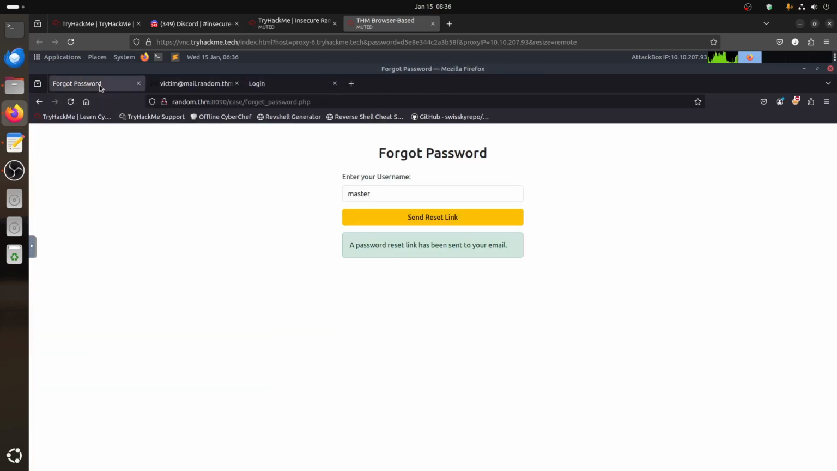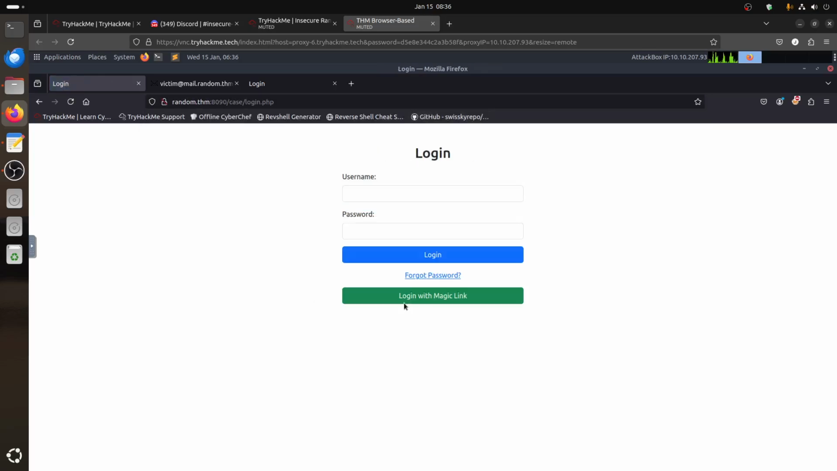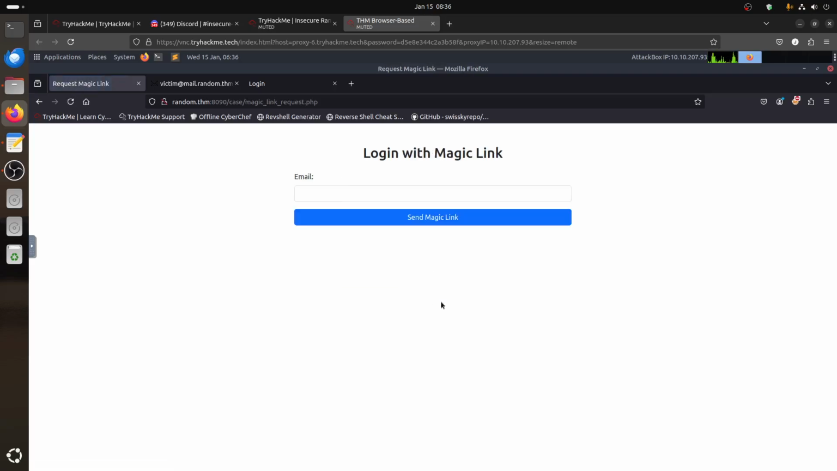I don't think we need that. Look, for example, now if I go forgot password again, no, not forgot password. Let's go back again. We have this login with a magic link. Basically, login with a magic link. So if I want to log in with magic, I just put the email. So in this case we have victim. If I want to log in, so victim at mail.random.tryhackme. If I click there,